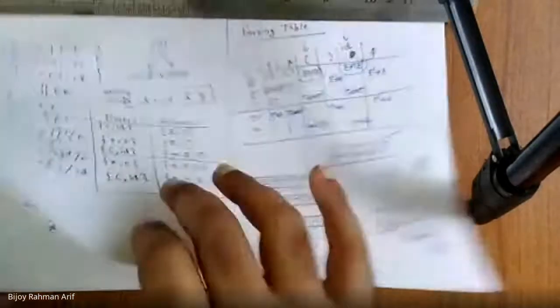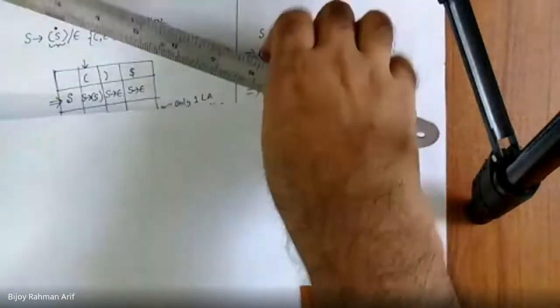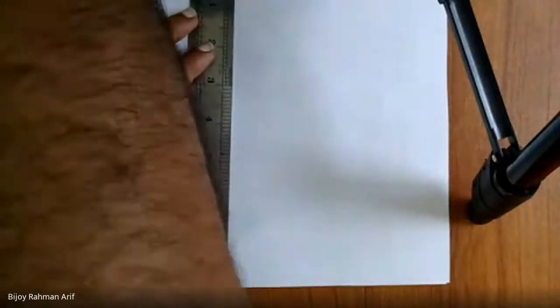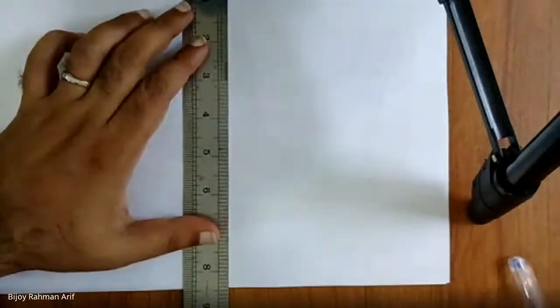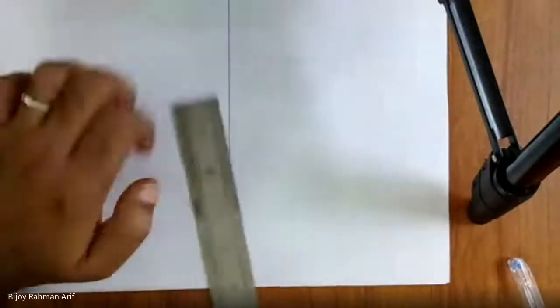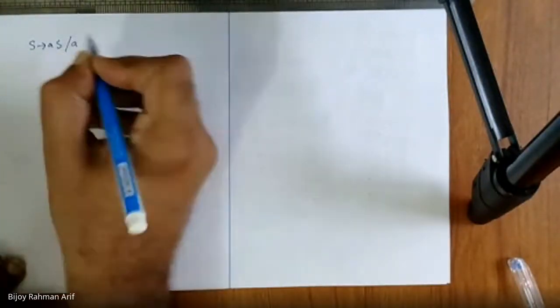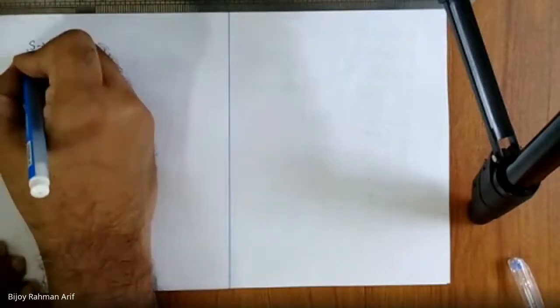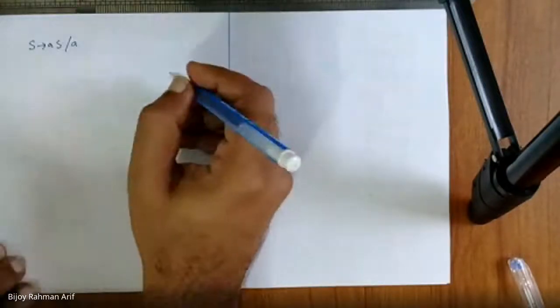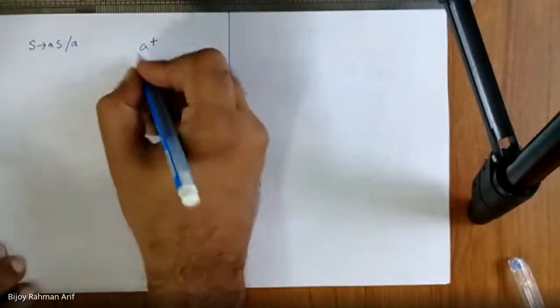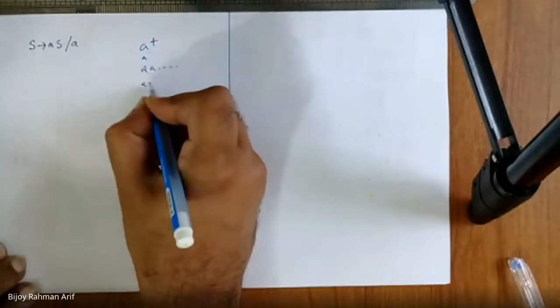For example, let's take an example. Let's take this example. S derives AS or A. What are the strings generated by this grammar? A, A plus, and so on.